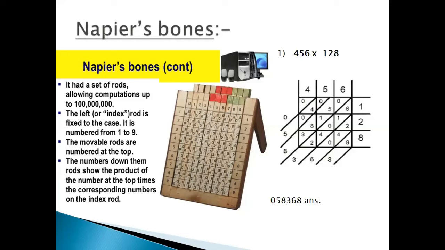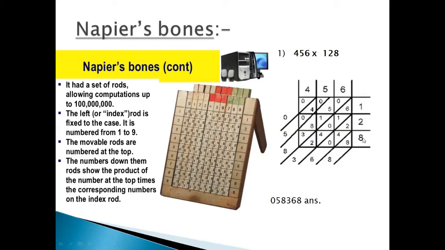How can we multiply values using Napier's bones? First, look at the table. The question is 456 multiplied by 128. On the upper side we arrange 4, 5, and 6, and on the right side we arrange 1, 2, and 8.